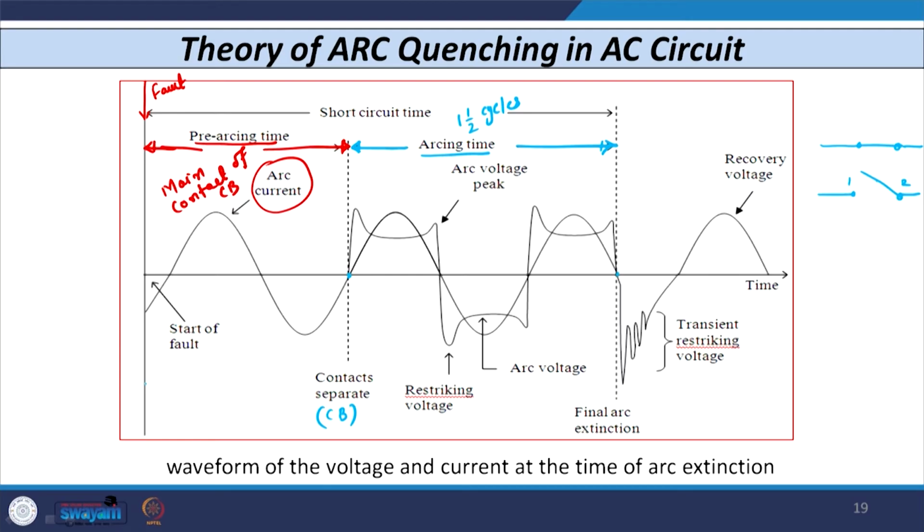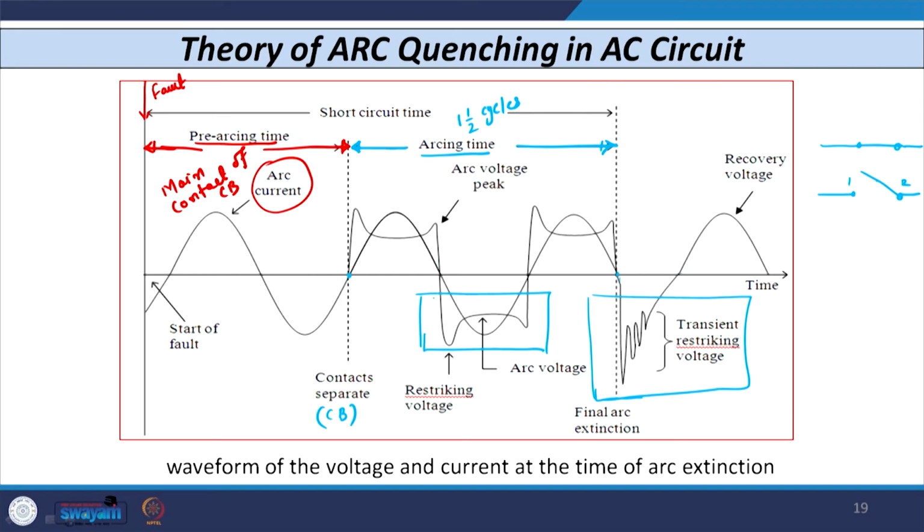Now, from this arcing time period, as soon as the arc is completely quenched, you can see the wave shape of the voltage. There are several peaks, and then it reaches this point and the sinusoidal current starts again. This period is very important as far as this increase in voltage is concerned, and the other very important period is this one.